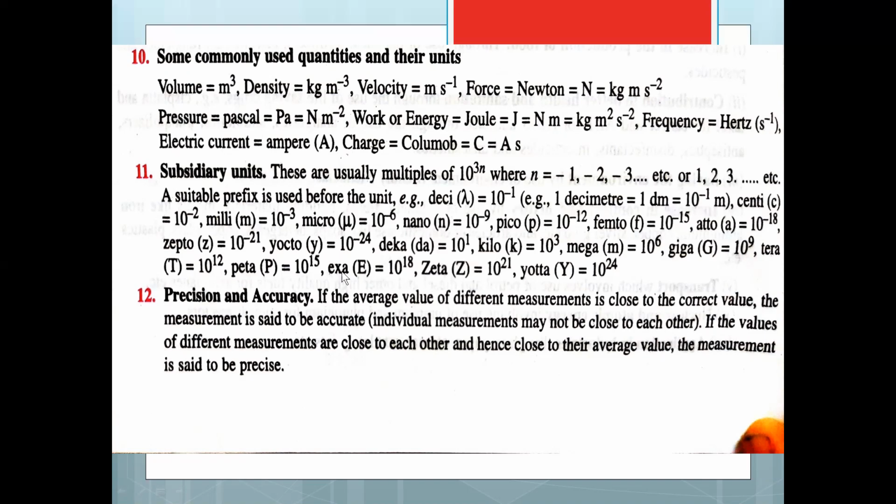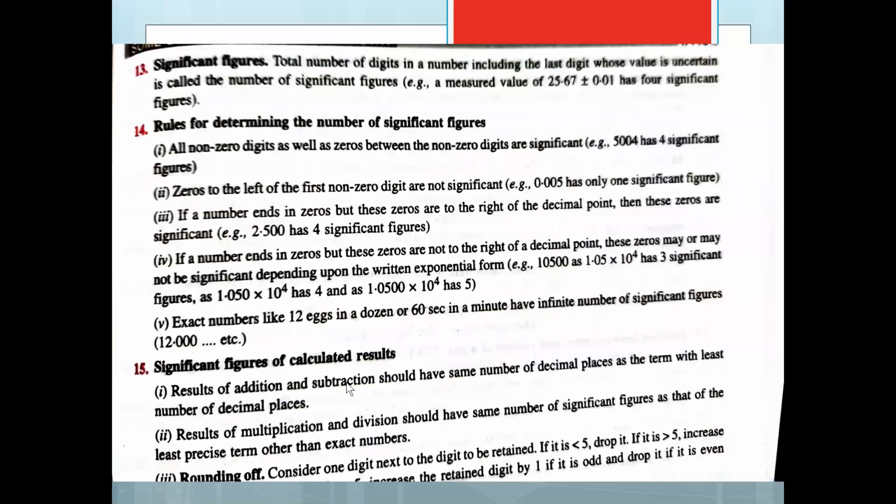Then precision and accuracy. If the average value of different measurements is close to the correct value, the measurement is said to be accurate. And if the values of different measurements are close to each other, hence close to their average value, the measurement is said to be precise. That is the difference between precision and accuracy.